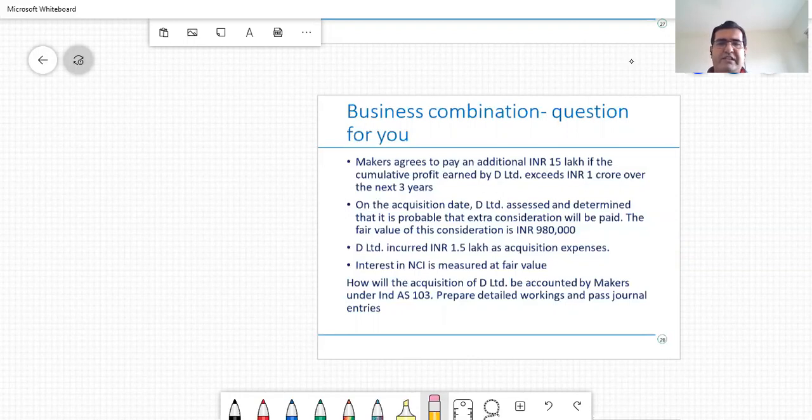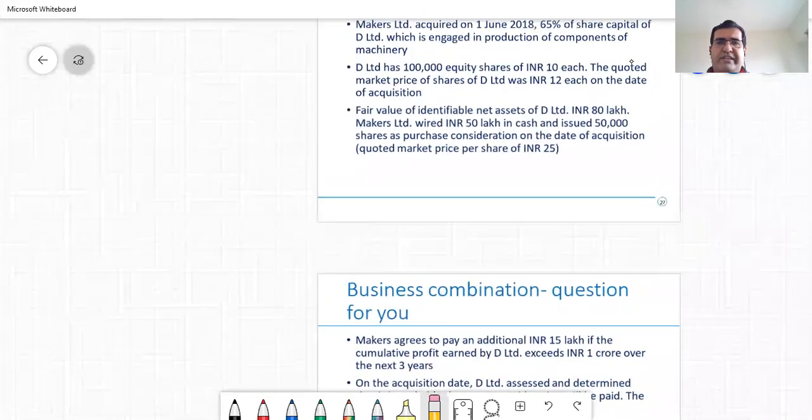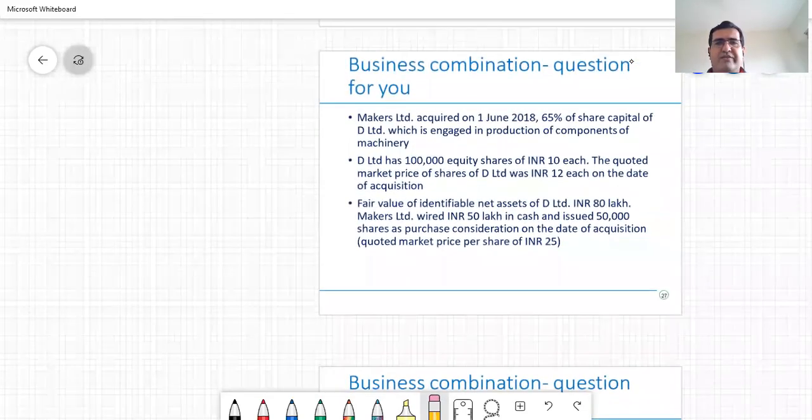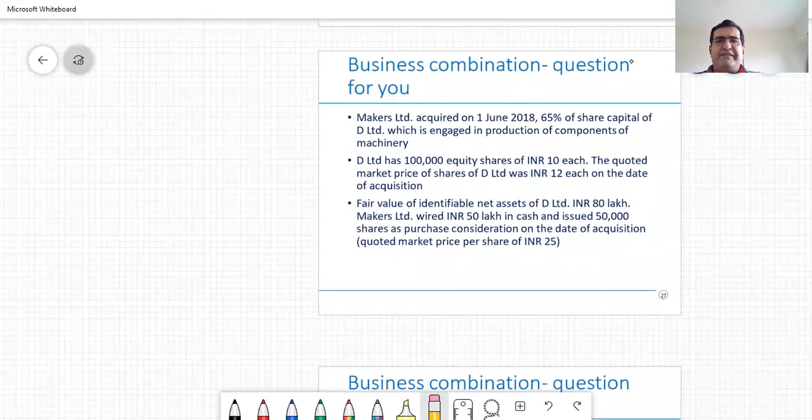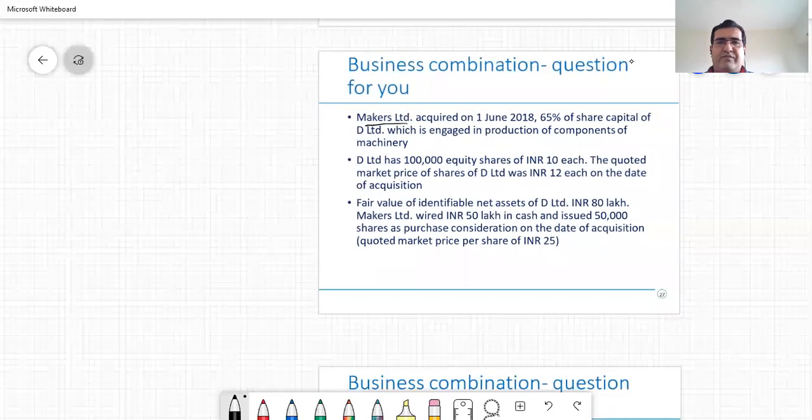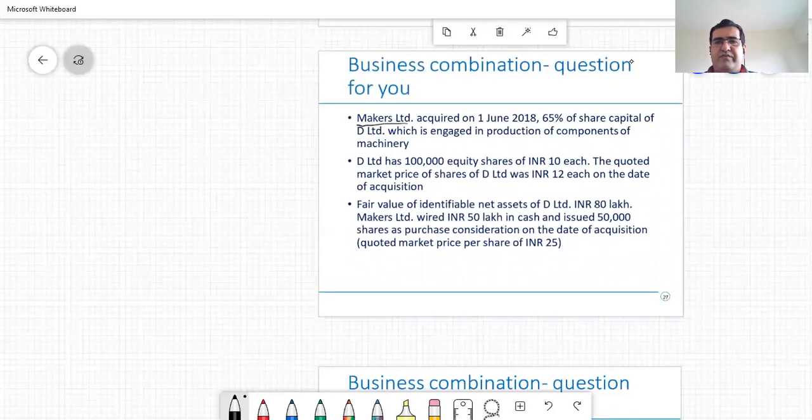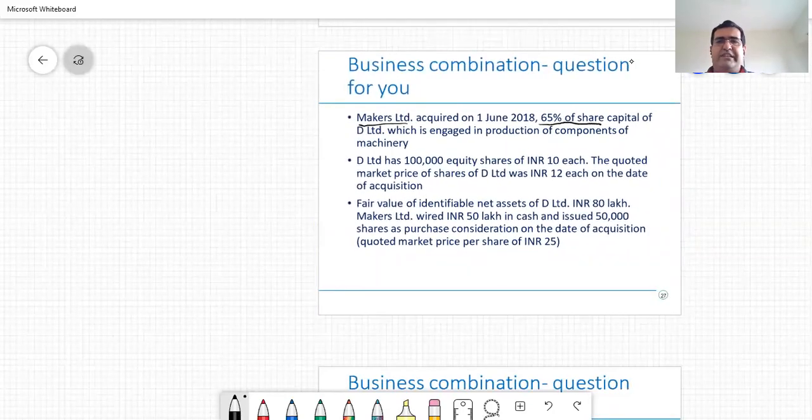The question for us is, how will the acquisition of D Limited be accounted by Makers under Ind AS 103? So these are the broad facts that we have. Let's quickly look over the facts once again. So Makers is the acquirer. They are purchasing 65% of the capital.